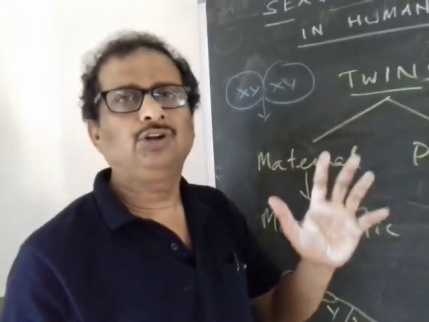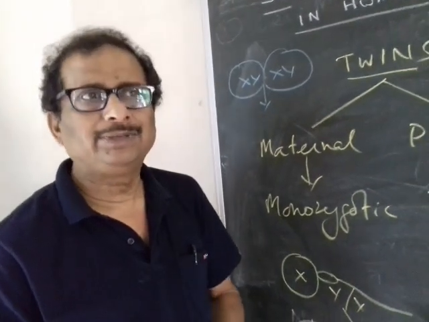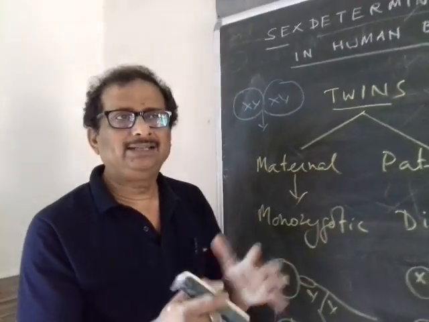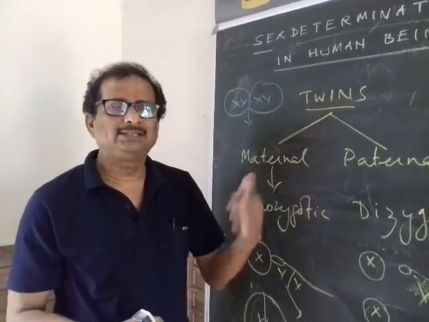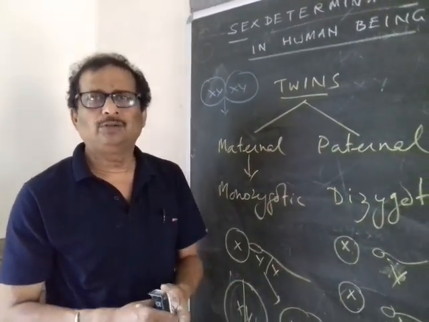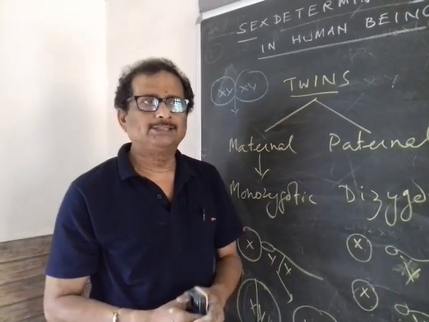Siamese twins are actually conjoined twins which can be separated nowadays by operation if they are joined at some not so important region. That is, they are separable and they can lead a normal life, but not in all cases.